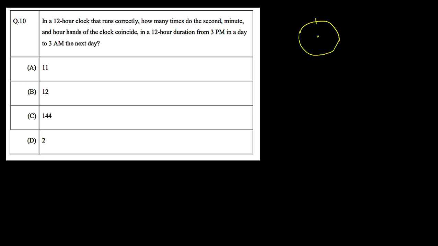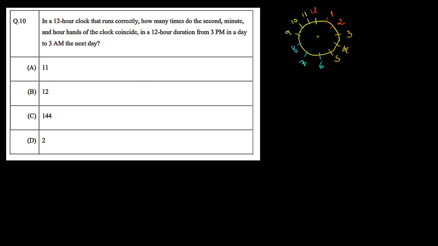Here we start with 12, then 1, 2, here we have 3, 4, 5, 6, 7 and 8. In the last we have 9, 10 and 11.